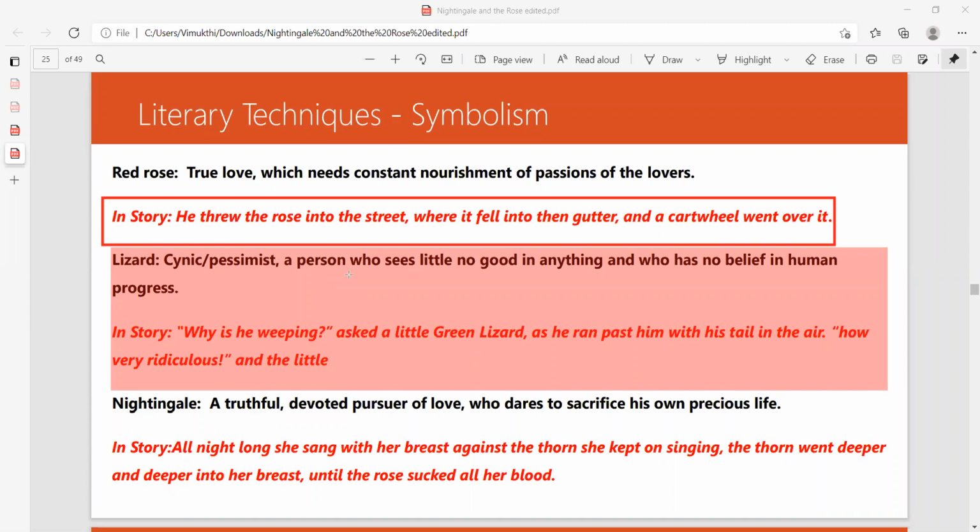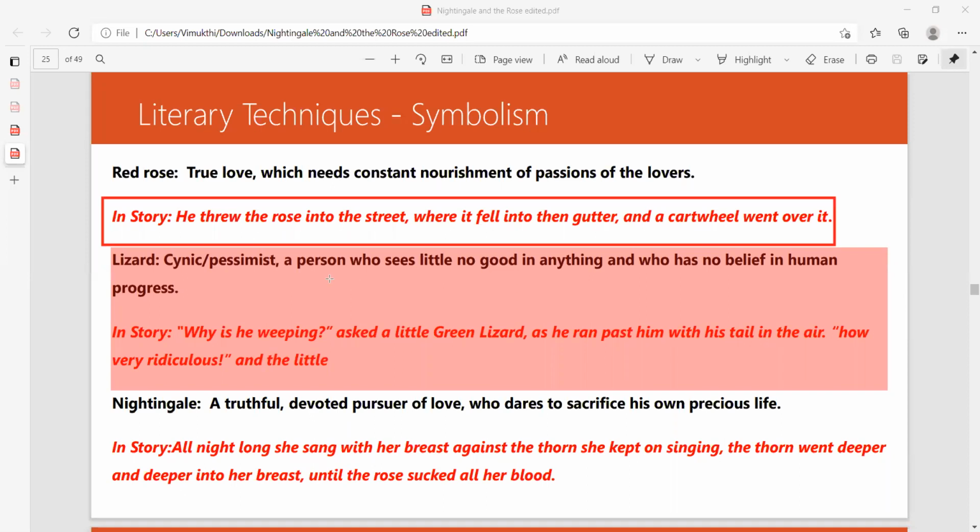Lizard and butterfly symbolically show the utilitarian society where there was no place for emotion, no place for love, no place for affection, no place for kindness, nothing at all. So lizard is very much important.